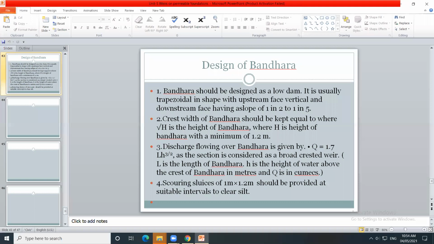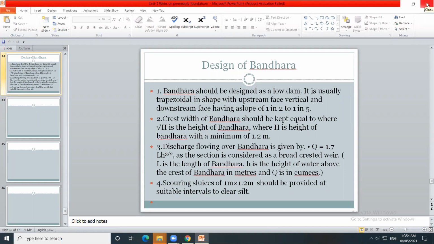The shape of this bandara is trapezoidal with the upstream face vertical. Upstream face is vertical, and the downstream face has a slope. The downstream slope is 1:2 to 1:5. Vertical face, upstream face is vertical. Downstream face is the sloping side, having slope 1:2 to 1:5.